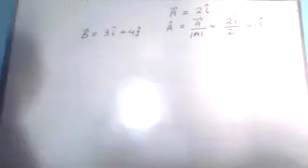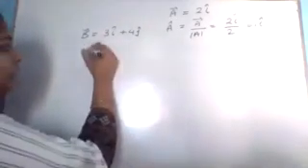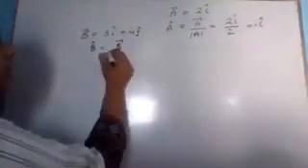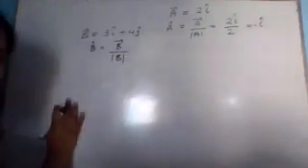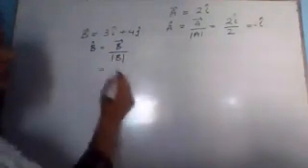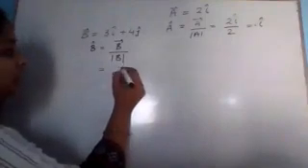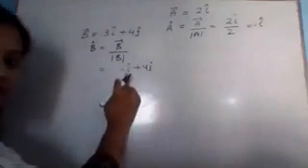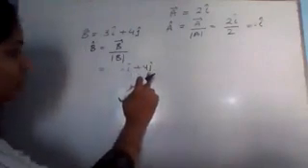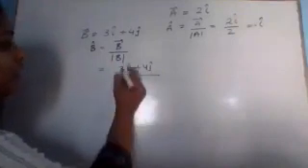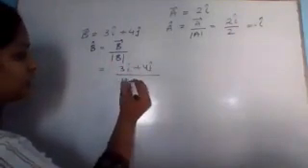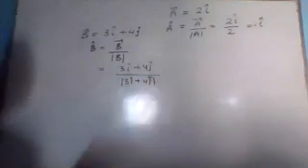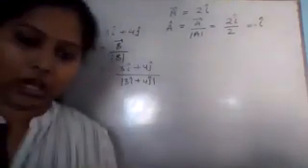Now try to find out the unit vector of b vector. So b cap equals b vector upon mod of b. So what is b vector? B vector is 3i cap plus 4j cap. i cap means x direction and j cap means y direction. Now find out the mod of this b vector. So how can we find out the mod?